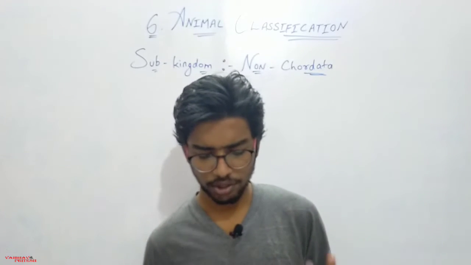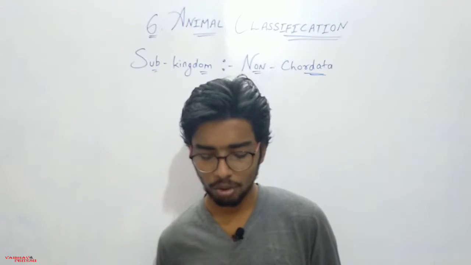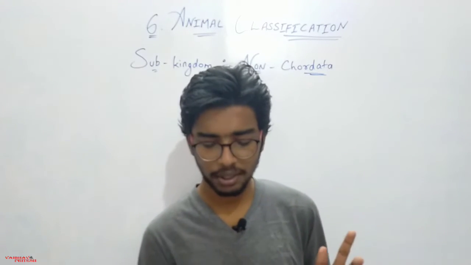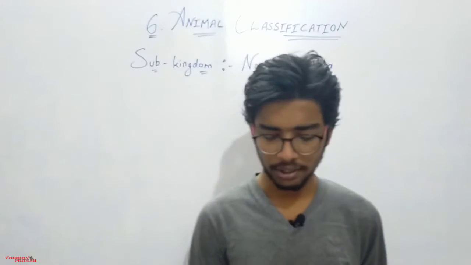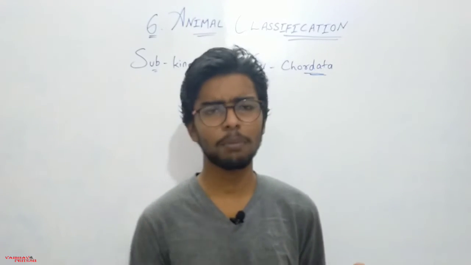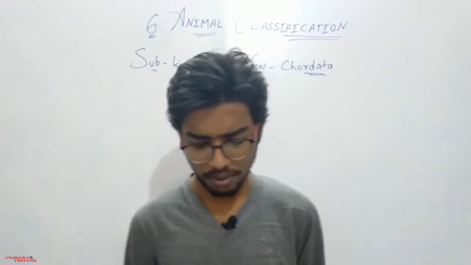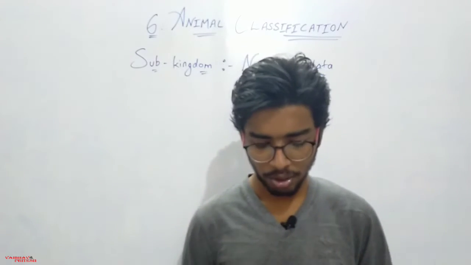Body of these animals is triploblastic, 3 germ layers, eucoelomate, true body cavity, bilaterally symmetrical, and segmented, which means if we cut their body in equal halves, then we will get 2 equal halves.